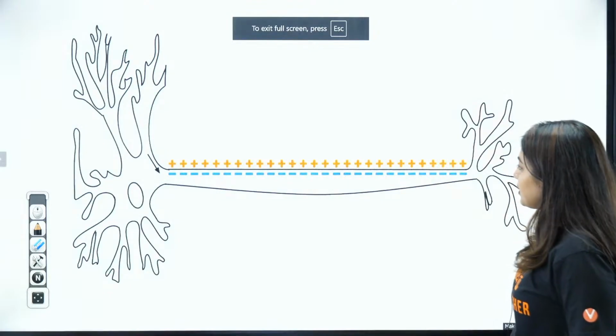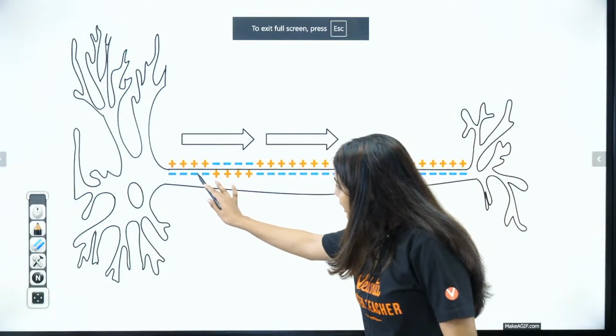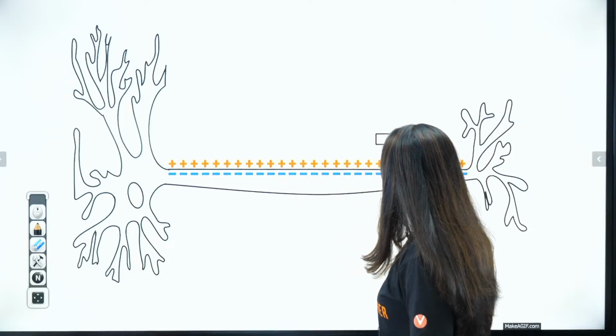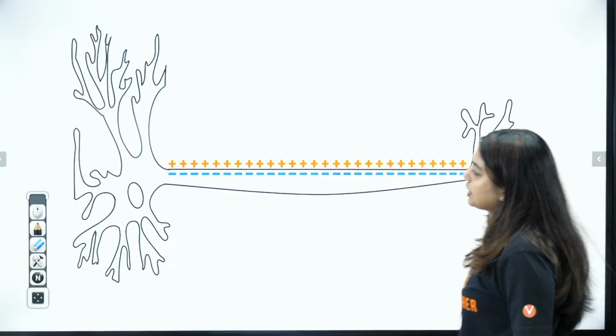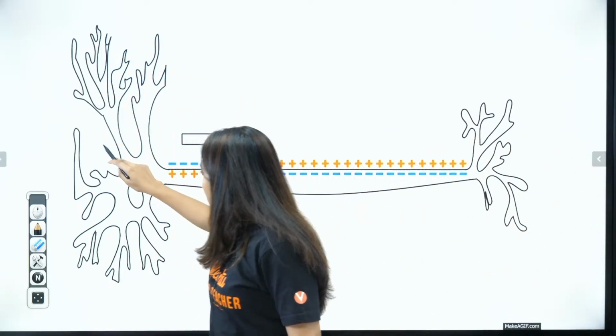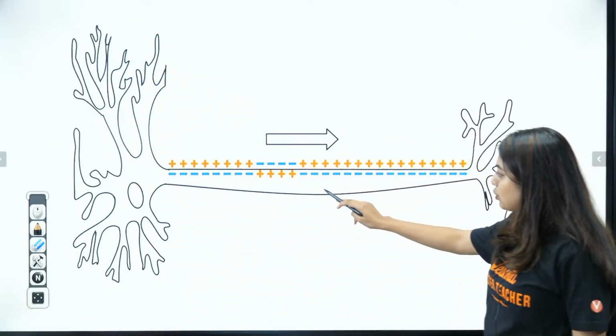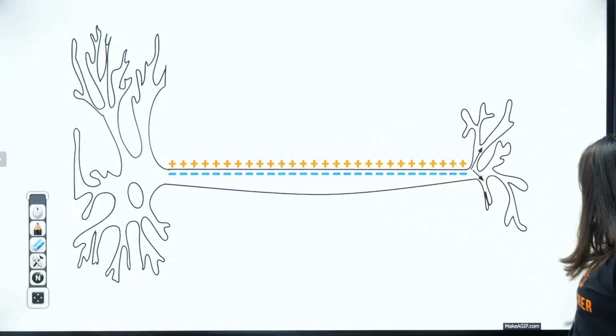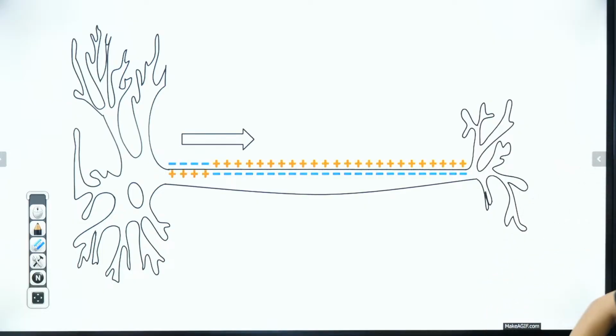Now look here. See? Negative, positive, negative, positive, negative, positive, negative, positive. Can you see? This is how an action potential will be created. From here an impulse has come. From the cell body, see how it is moving through the axolemma. This is what I drew. Axolemma. Now it is going to the axon. Okay, wait 1 second.